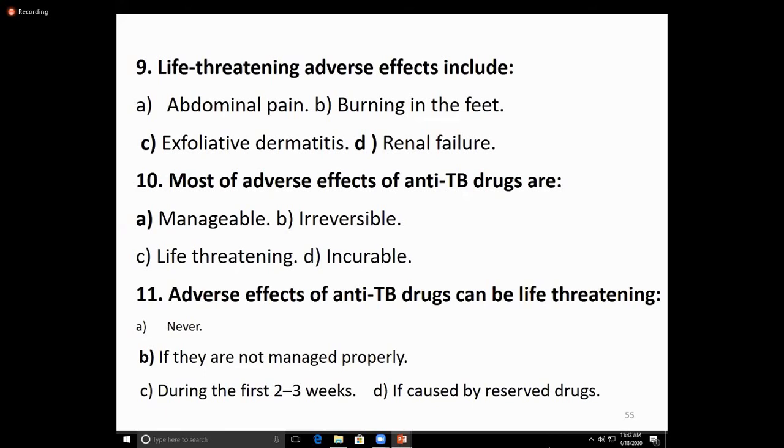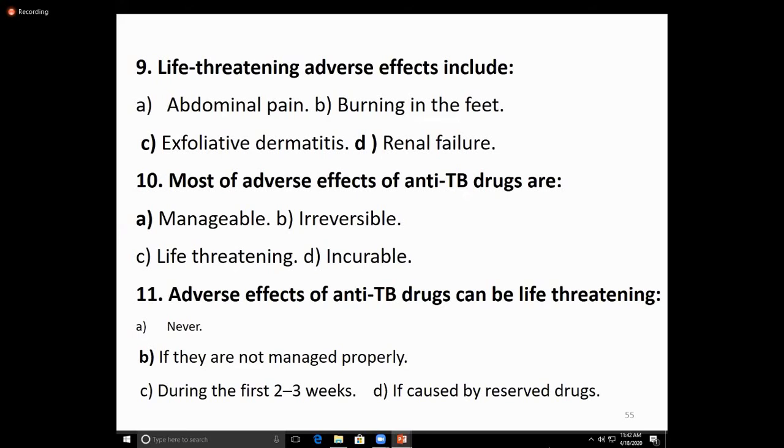So isoniazid is a first line drug that is highly effective, most widely used as an antitubercular agent, given orally. It has tuberculocidal activity. It is active against tuberculosis, and it is also used for chemoprophylaxis of tuberculosis.